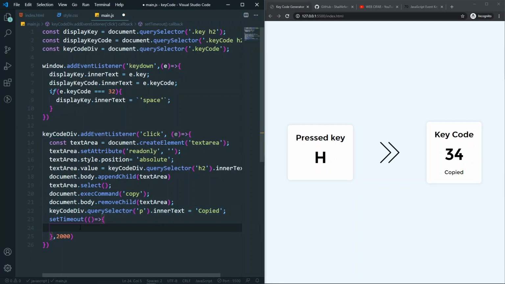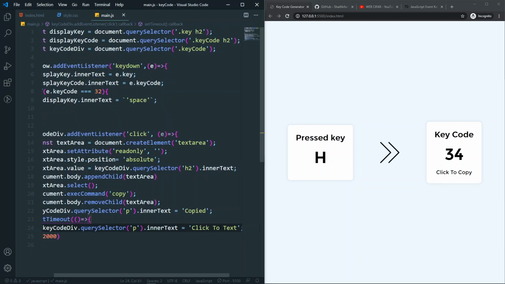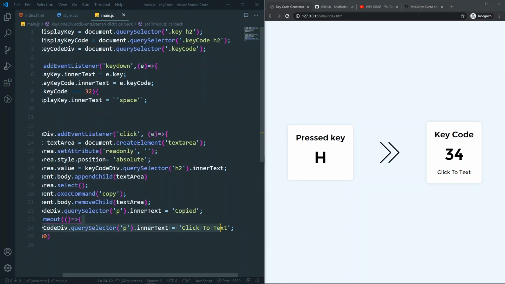So just copy this and paste it here, and just say click to copy, which is the initial text that we had here. Now if I click copy it, after 2 seconds it will go back to our click to copy. Sorry, copy to text. Click to copy actually, not text. Sorry for that. Now as you can see it's having the perfect function here.